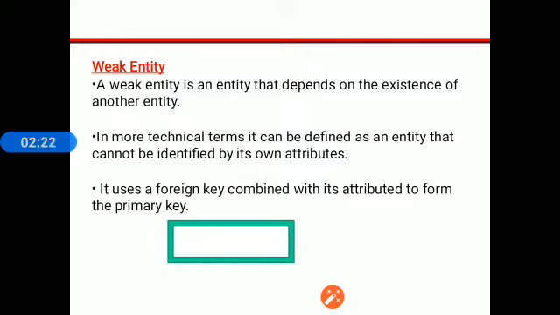So weak entity is nothing but the entity in which foreign key is used, because if primary key is defined, then only we can define the foreign key. So to define this entity, we need the help of the table or entity where primary key is defined.